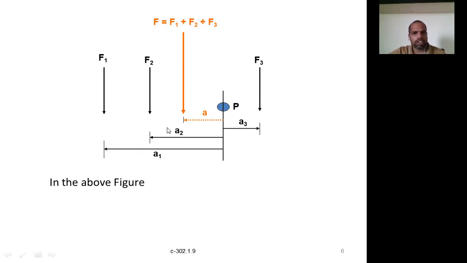Obviously it is acting downwards, but what is the line of action of this resultant? That we have to find out. For this purpose we can use Varignon's theorem. It is very simple to calculate if you use Varignon's theorem. Using it, we find the line of action, that is, at what distance from this force or from that force the resultant lies.